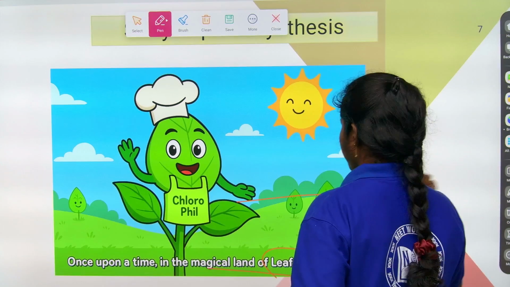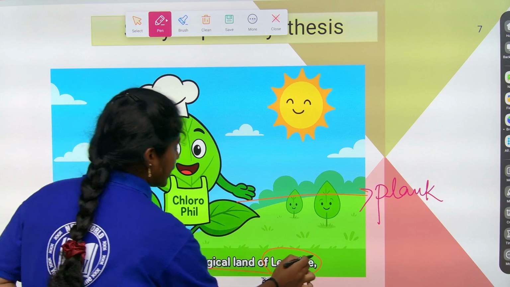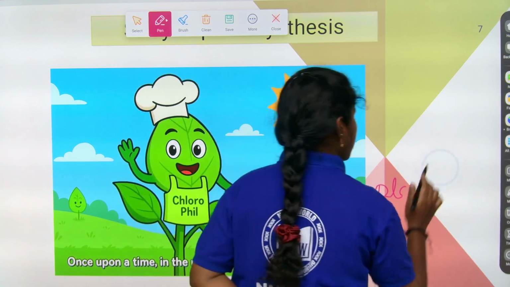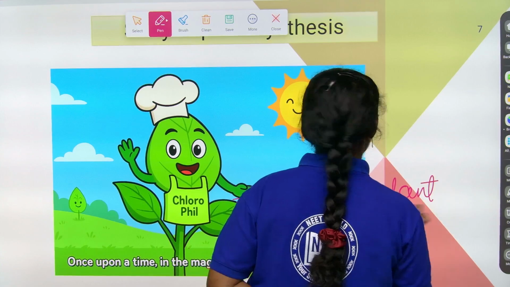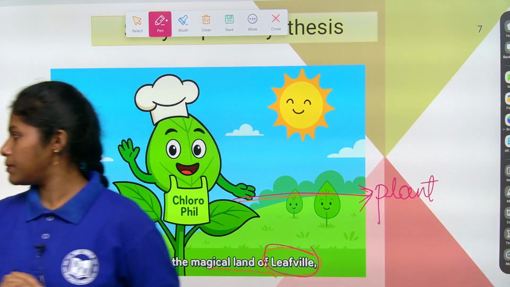The magical land is called leaf village, so we call it a plant, not plank, it's a plant. Is it visible? Right, it is visible.